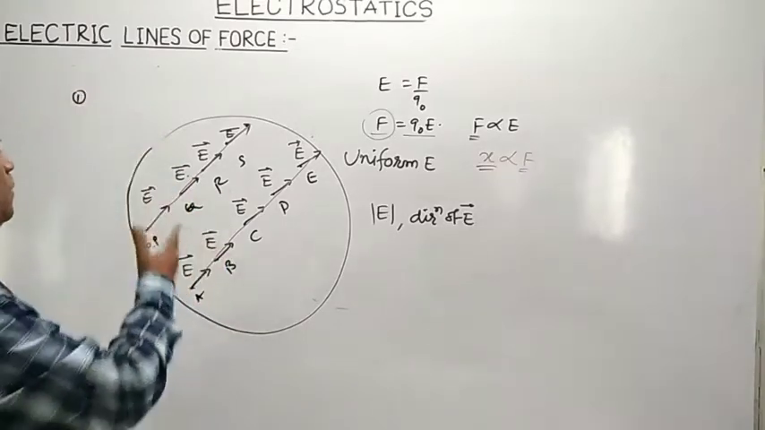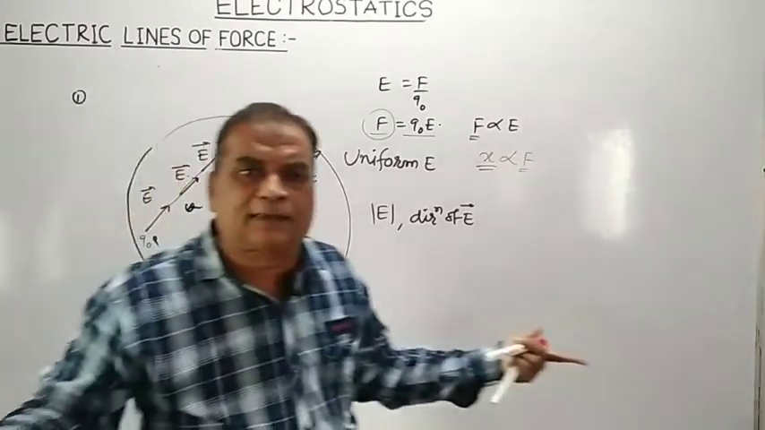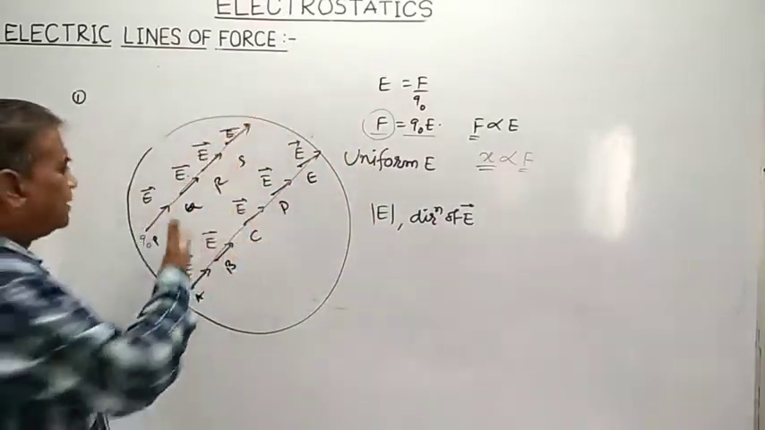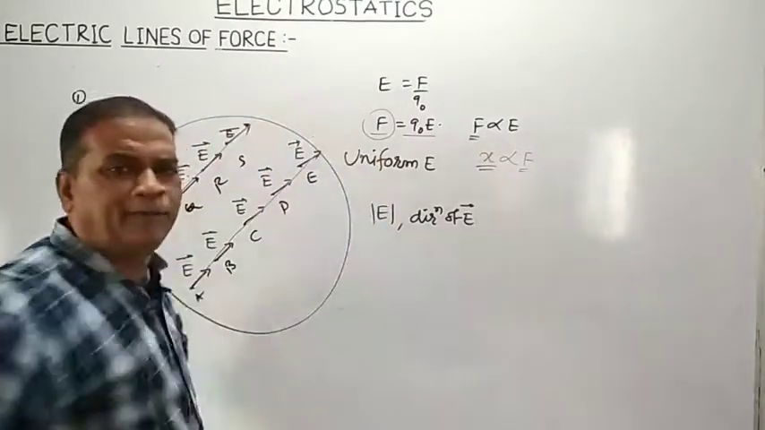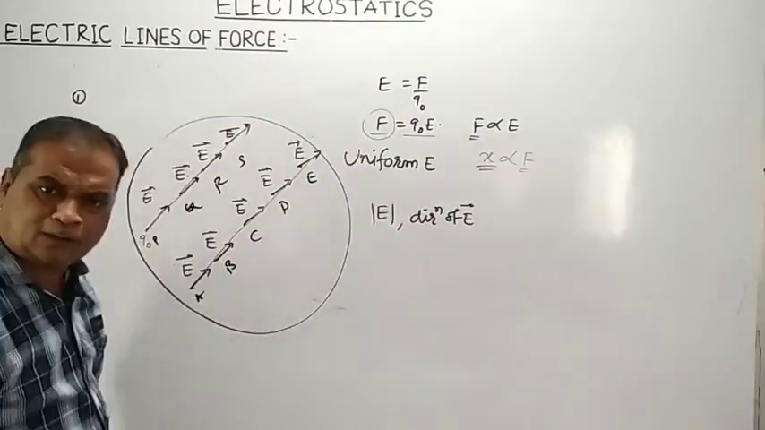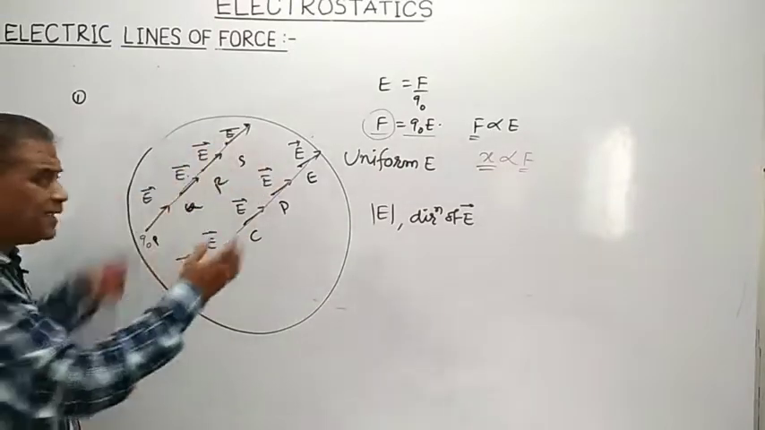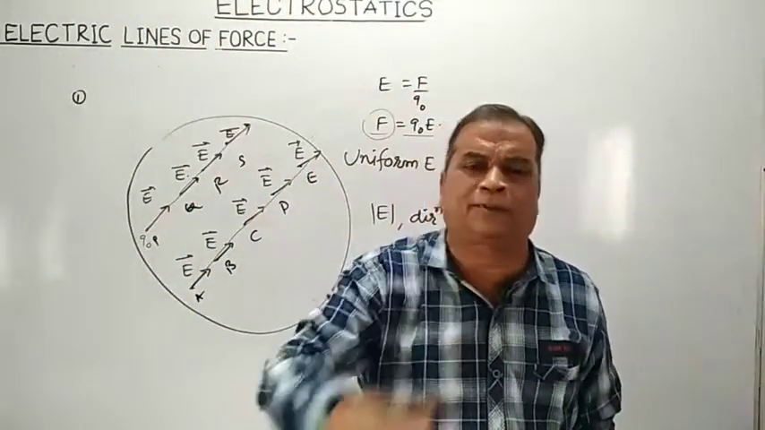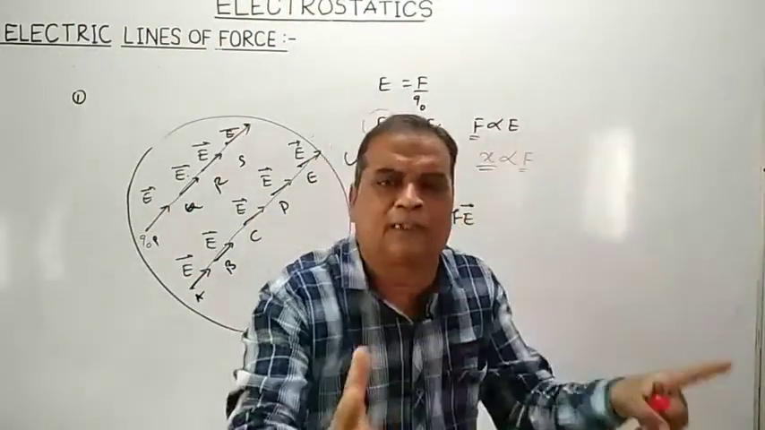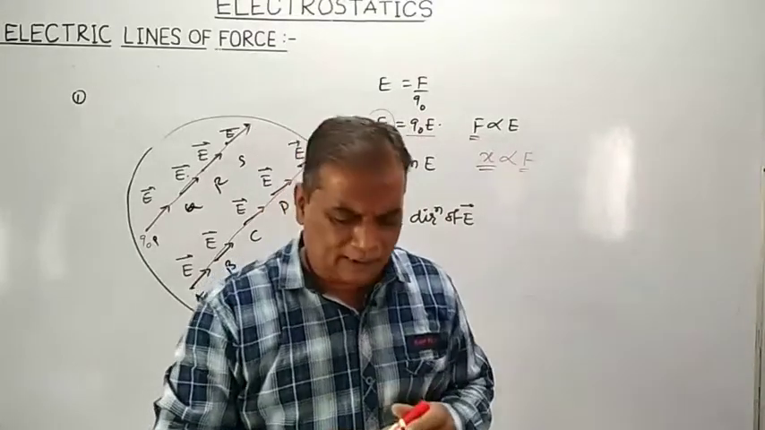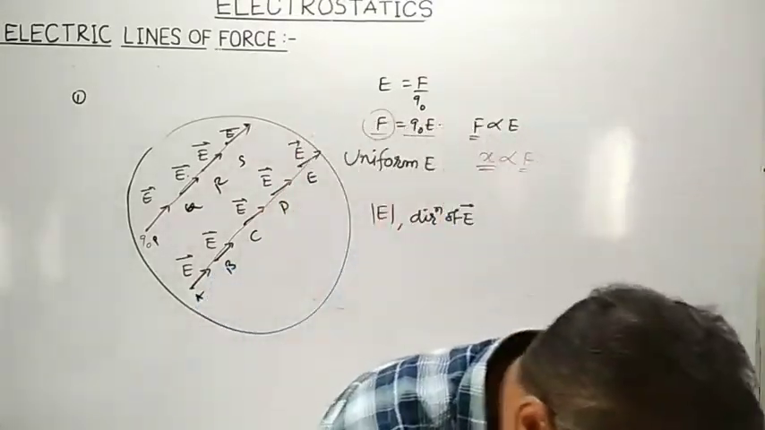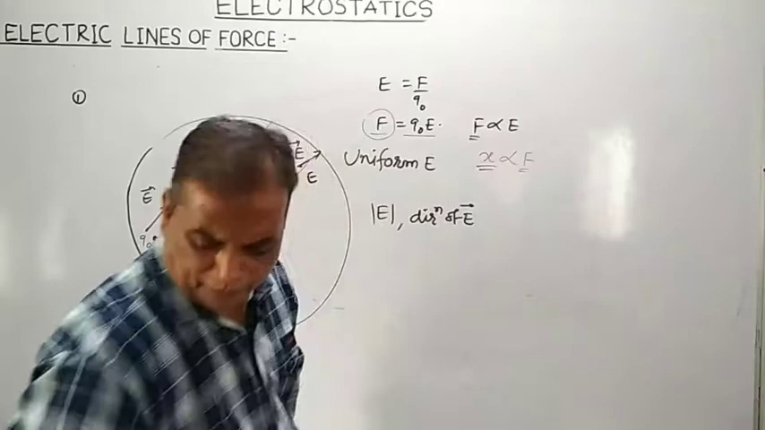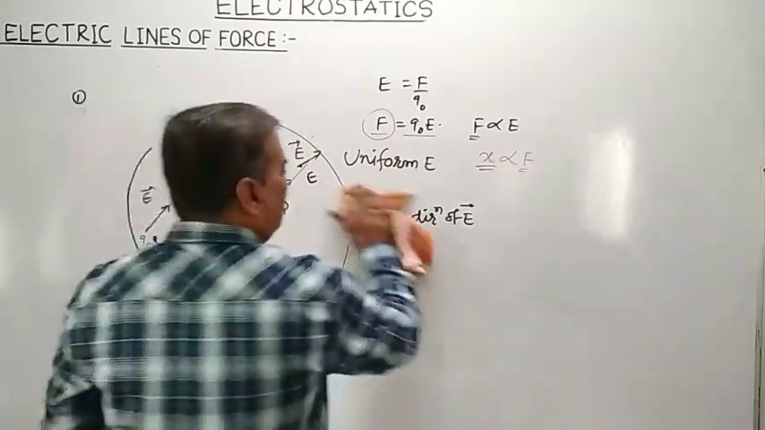So electric lines of forces, they are what? Straight lines. Electric lines of forces are straight lines in the region of uniform electric field, and they are parallel to each other also. Spacing between them is the same, they do not intersect. So in the region of uniform electric field, electric lines of forces are straight lines and they are also parallel to each other.